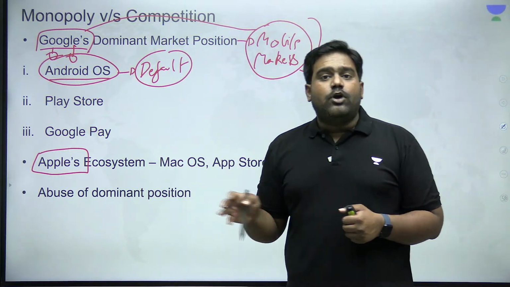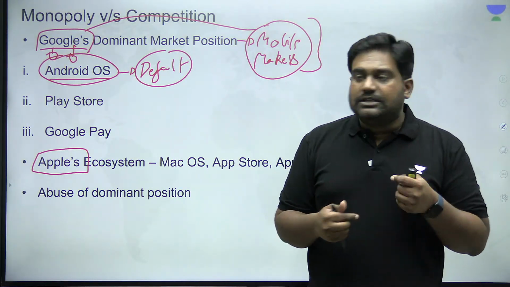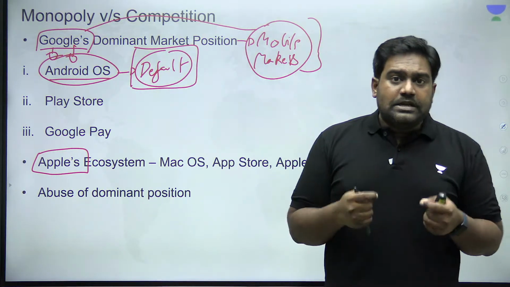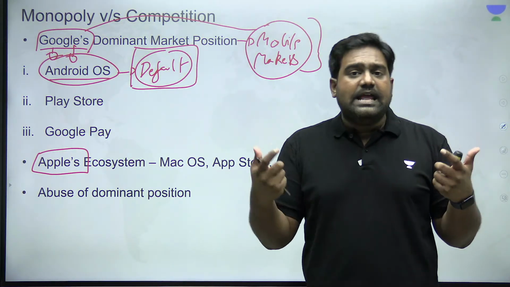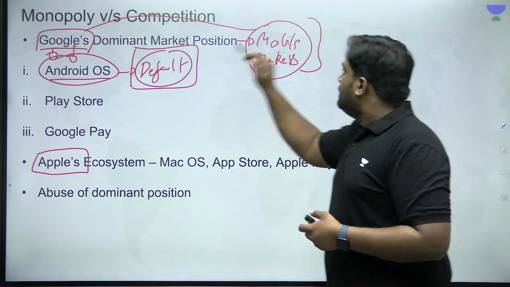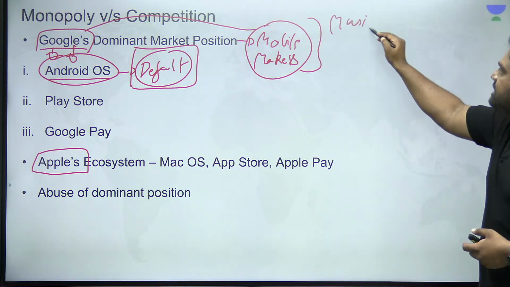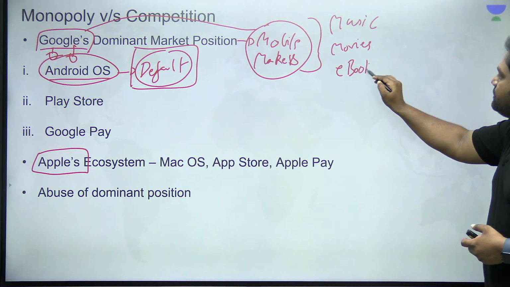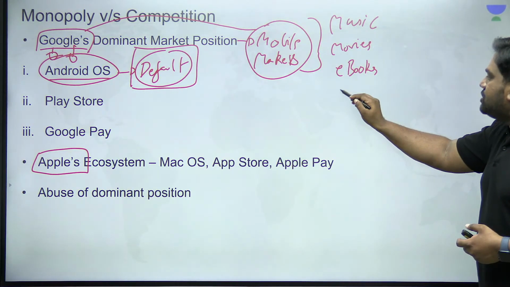So these Android phones come preloaded with certain applications by default. Now the point is, Google has many applications, from music to movies to ebooks, to various office tools.